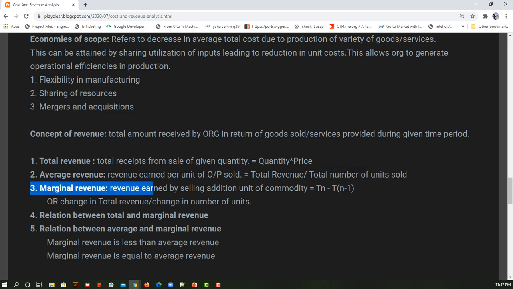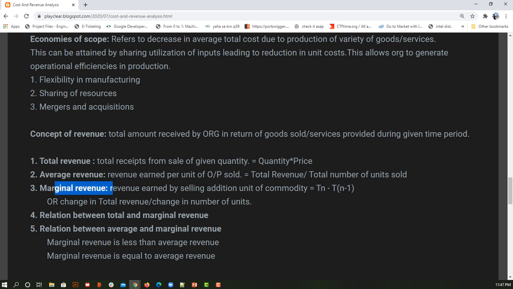Now what is marginal revenue? Anything that says marginal talks about the last product. So on the 9th product, I sold 9 products and the overall revenue that I got was 45 rupees. Now after selling the 10th good, my total revenue is 50 rupees. So the marginal revenue is the revenue that I got by selling the 10th product, that is the last product, which is 50 minus 45, the last product minus its previous product. So 10th product minus 9th product, 50 minus 45 is 5, which is my marginal revenue.